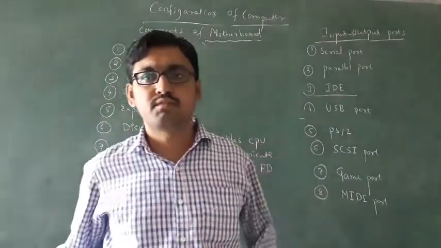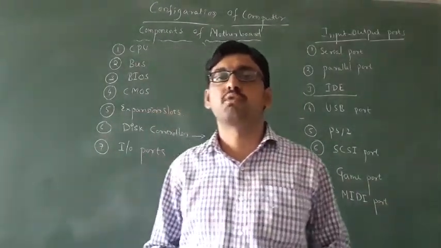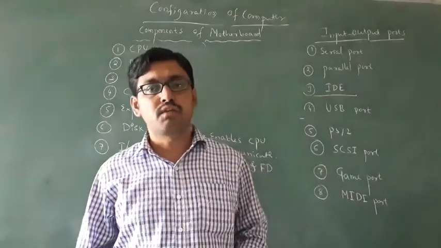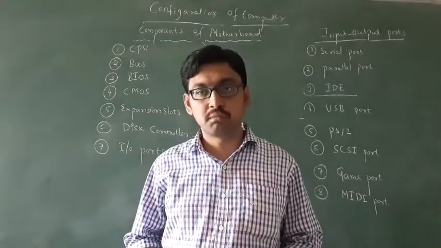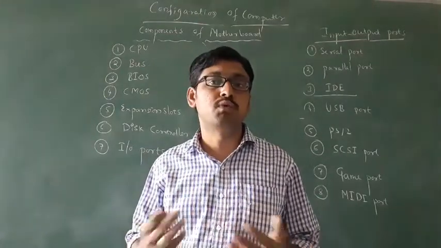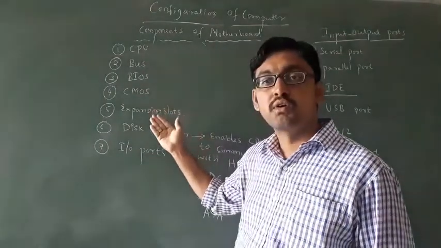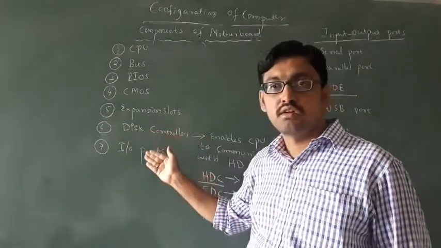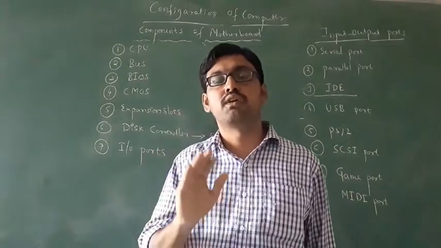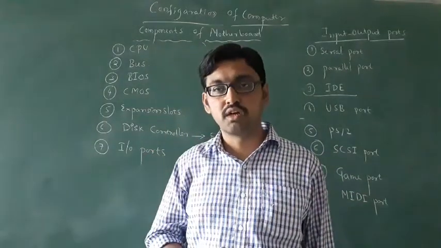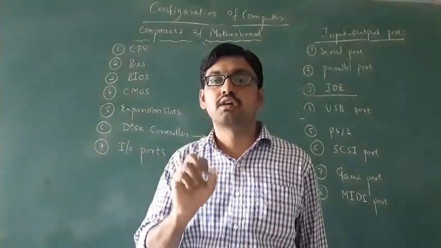In the last class we discussed the typical configuration of a computer. In this chapter we discuss the hardware components of a computer. In hardware components, the main component is the motherboard. Last class we discussed the motherboard. What is a motherboard? It is a circuit board which consists of the CPU, bus, and BIOS. Without a motherboard we cannot start any computer. That's why the motherboard is the main hardware component in a computer.